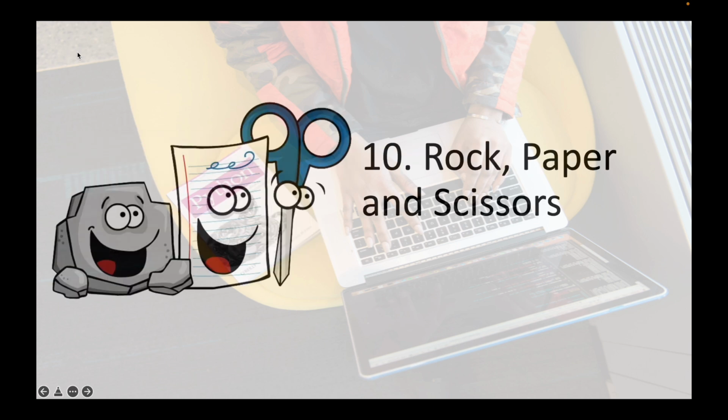Okay, now number 10 is rock, paper, and scissors. Like in the game where rock beats scissors, scissors cut the paper, paper covers the rock. Yeah, it's something like that, right?